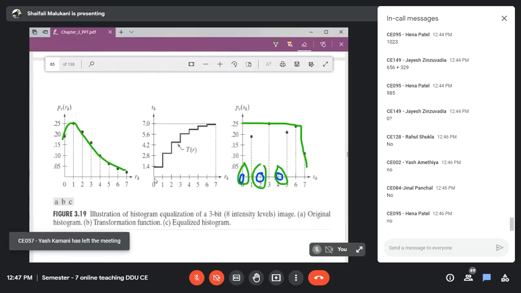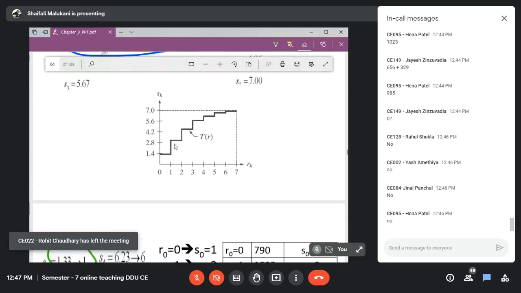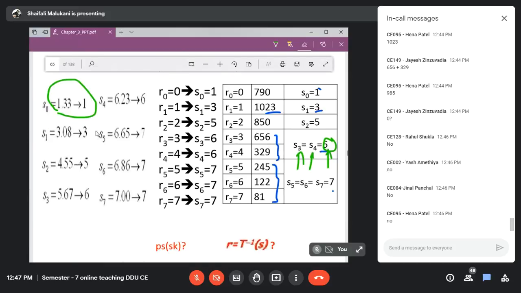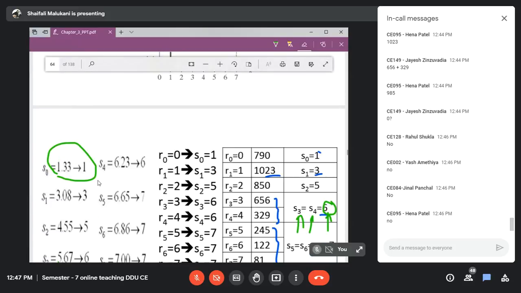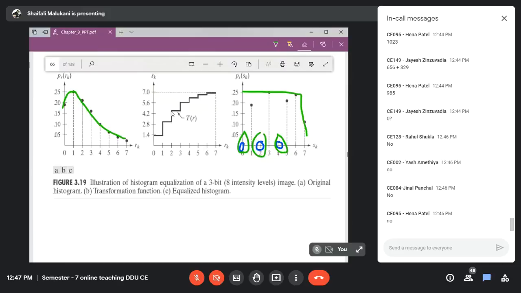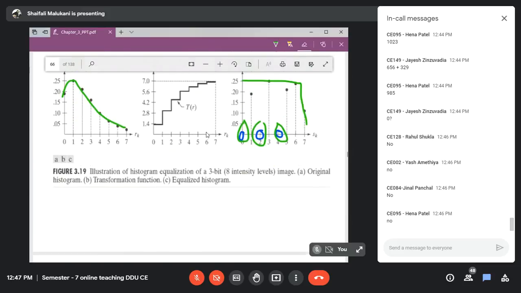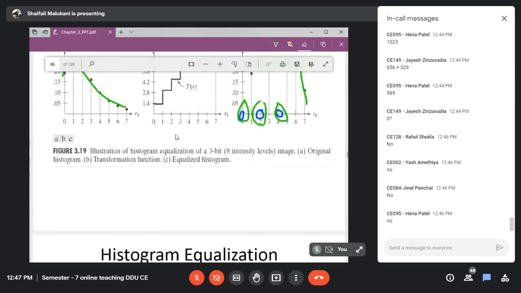This is what it is. Like if 0 was there, it is replaced with 1.33. 1 was replaced with 3.08. And then they have just given a step representation. They want to show that it is an increasing function. So if it was 1, it is 3.082. Then whatever the value, 5 point something. Yes, it was 5 point something value, right? 4.55. So it was 2, then it is 4.55 value here. So in the step representation, you can easily see it is like an increasing function. That's it. So that is all about our example.